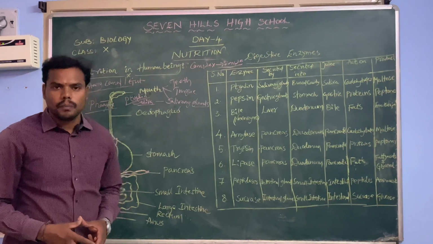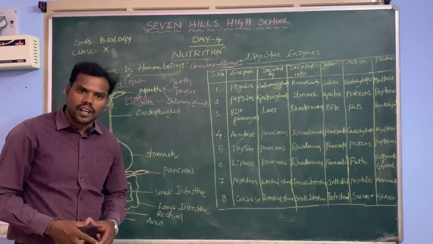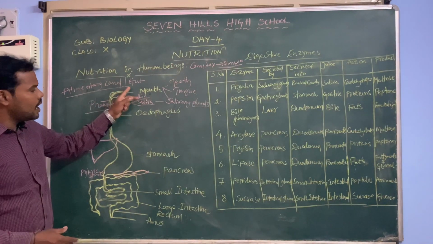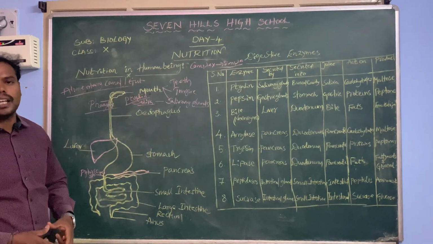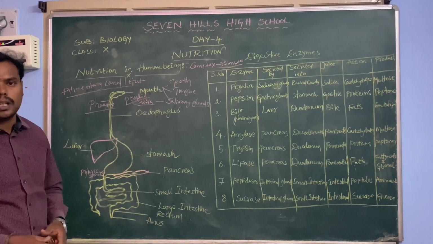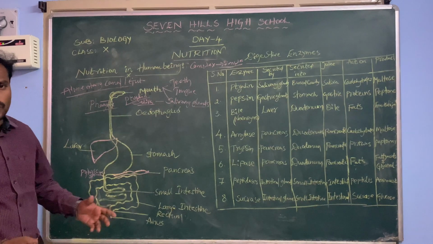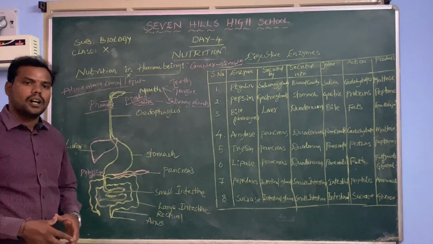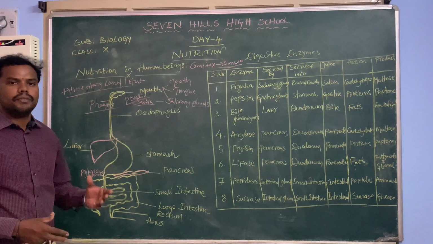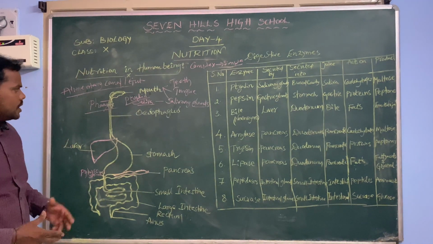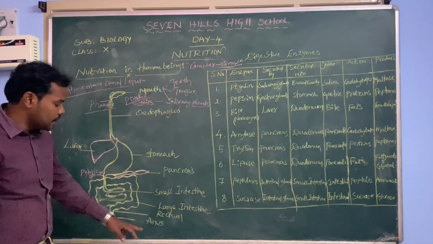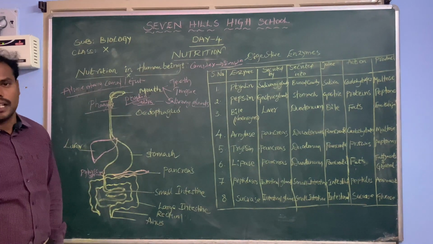Whenever they take the food material, that food is digested in the digestive system, or alimentary canal, or gut, and the energy is released and distributed to all over the body parts. Our digestion is one of the complex processes and our digestive system consists of a number of organs. Our digestion starts at our mouth and ends with the anus.